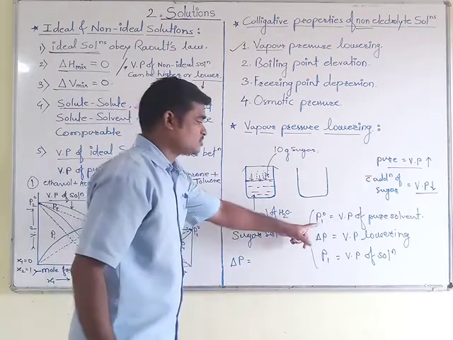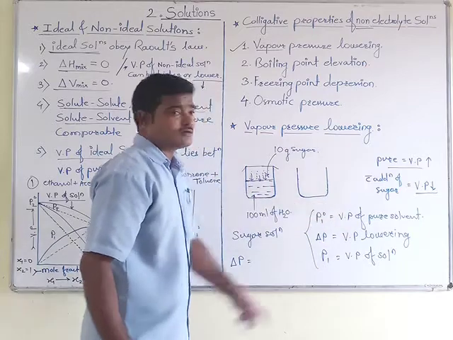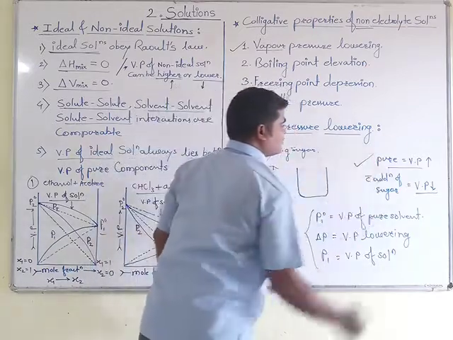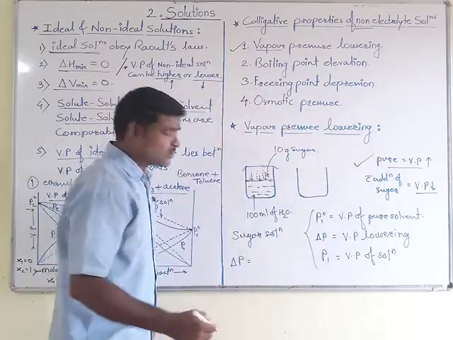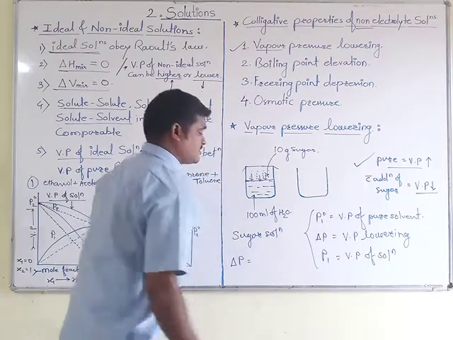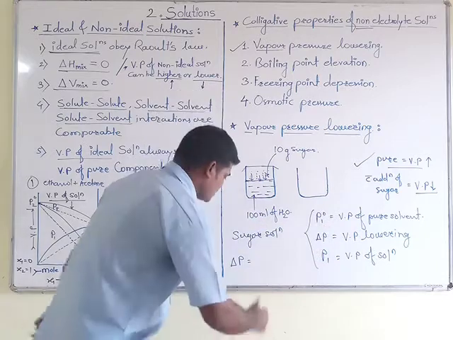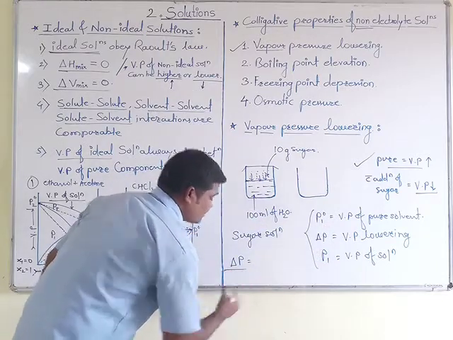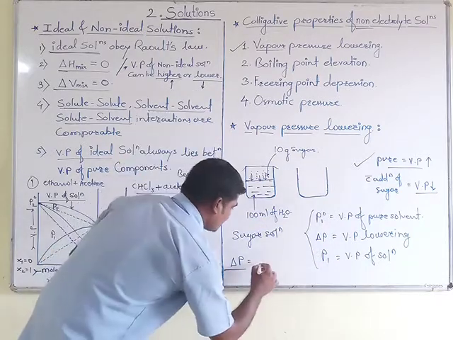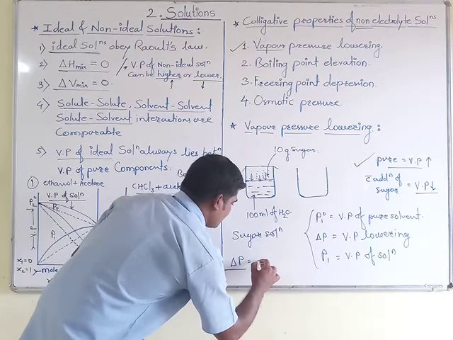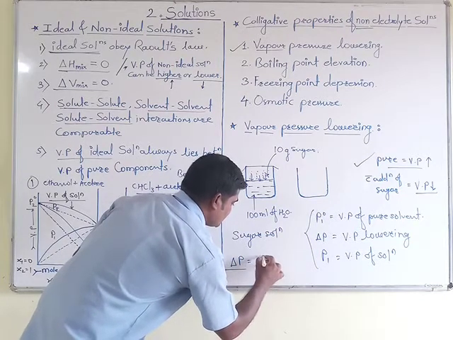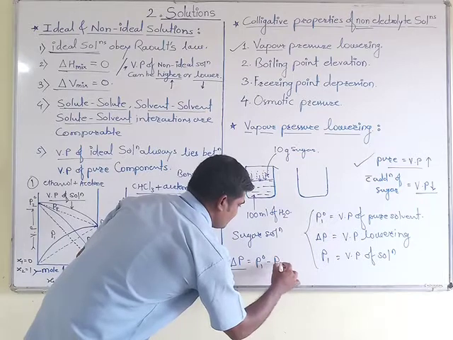As the vapor pressure of the pure solvent is always more, we subtract the vapor pressure of the solution from the pure component. So you will get vapor pressure lowering, delta P. Therefore here we can write P1 zero minus P1.